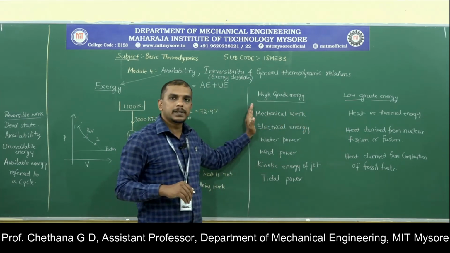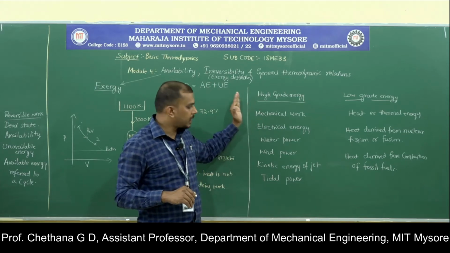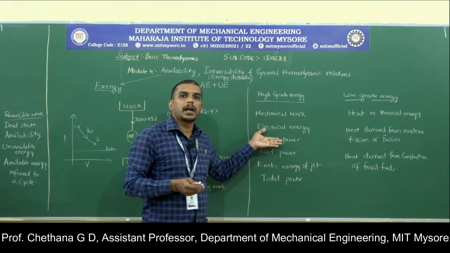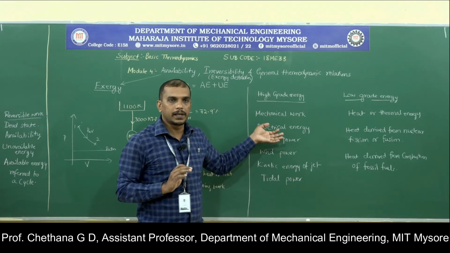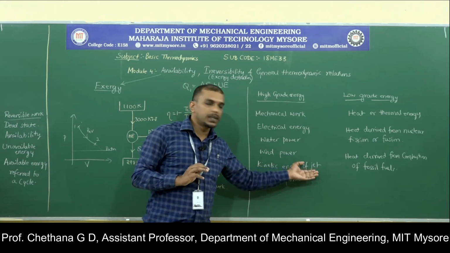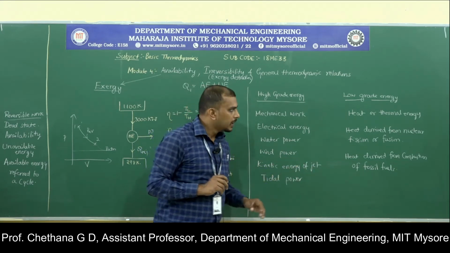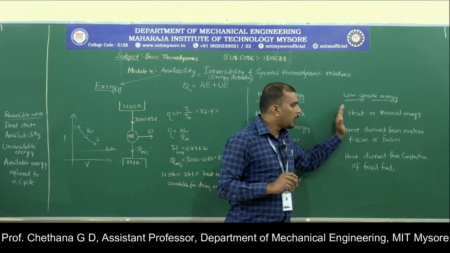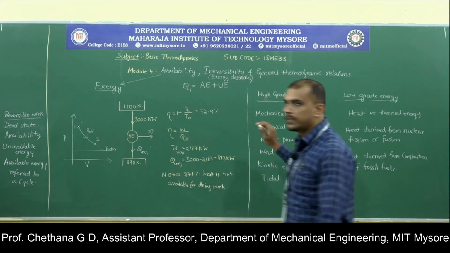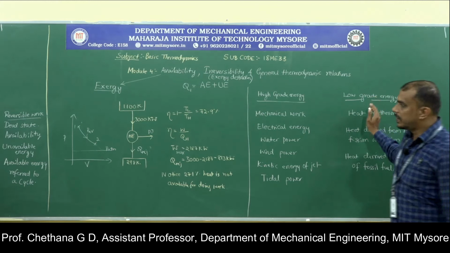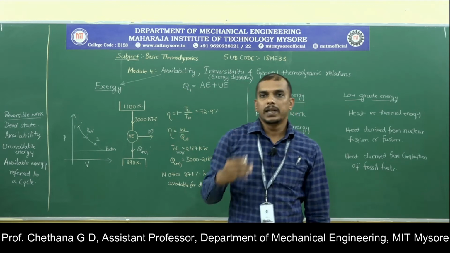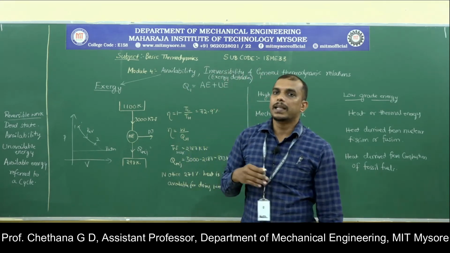We know that we have to run a heat engine in order to get the mechanical work or electrical energy, and then you have water power. These can be converted into heat with 100% efficiency, at least theoretically. Then you have wind power, the kinetic energy of a jet, and tidal power. So whenever we are talking about exergy, know that we are talking about only low grade energy, the forms of energy which is heat. So remember, we are running a heat engine, and there the principle of available energy or unavailable energy, irreversibility comes into picture.